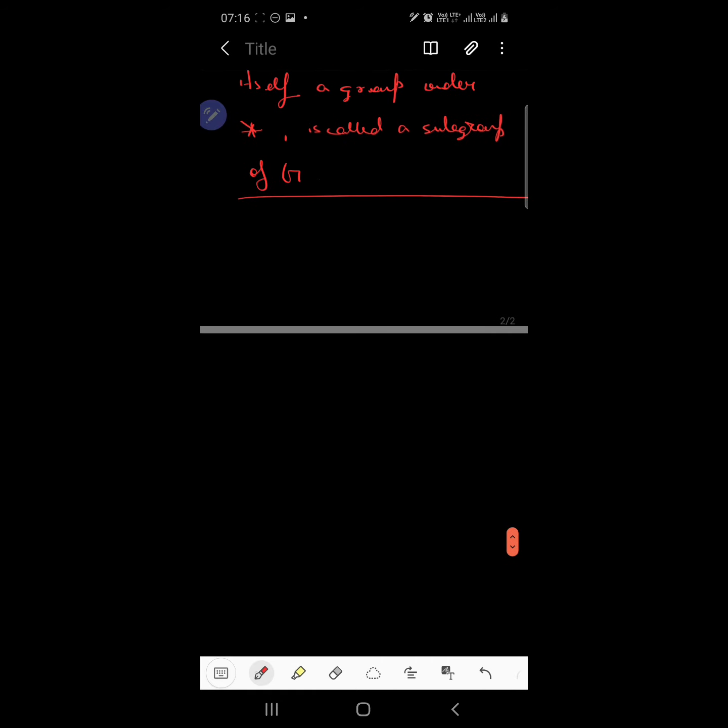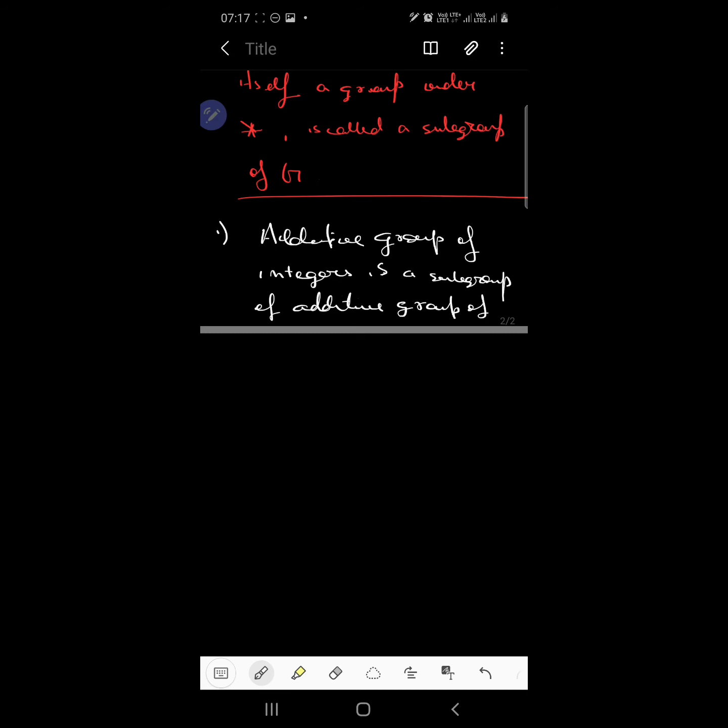Okay, and now if we talk about examples of subgroups, we have many general examples. For example, we can say that the additive group of integers is a subgroup of the additive group of rationals.